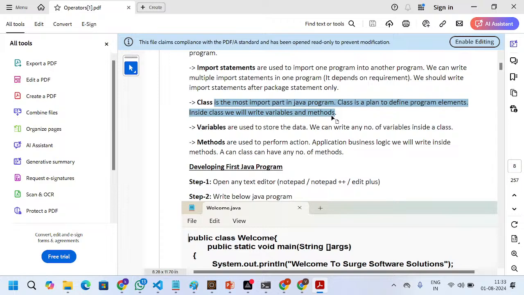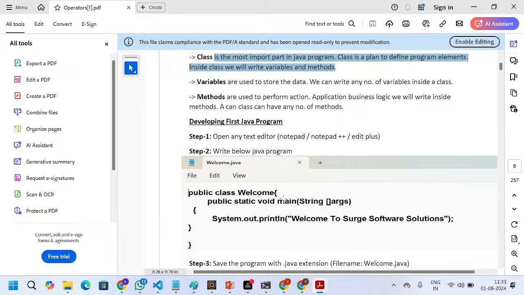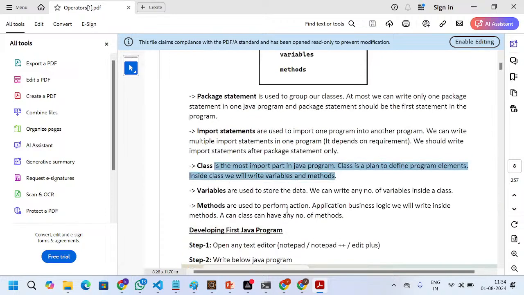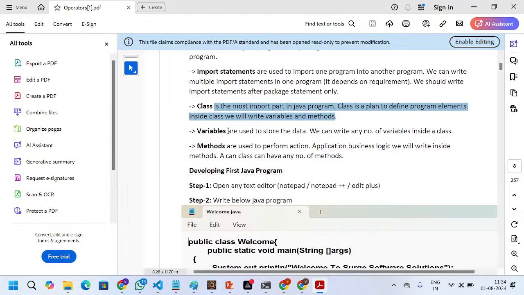A class is used to define program elements. Once we declare the class, inside the class we can write variables and methods. Variables are used to store the data, and we can write any number of variables inside the class. Methods are used to perform actions, and the application business logic is written inside the methods. A class can have a number of methods.